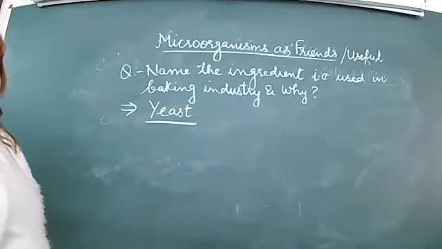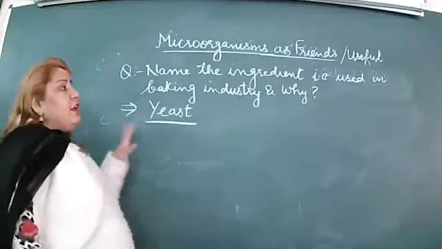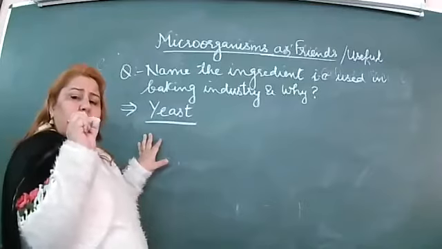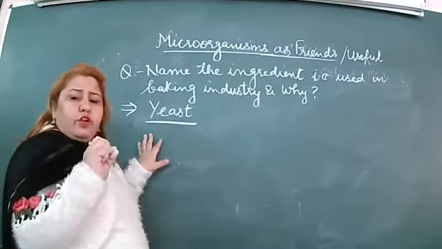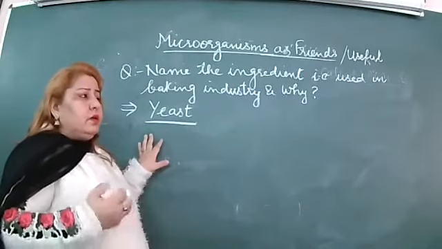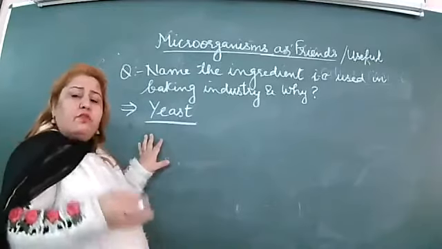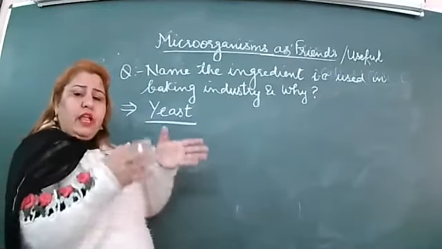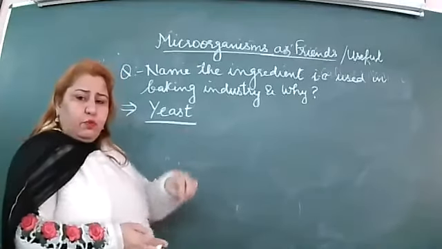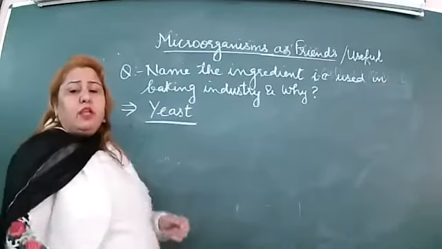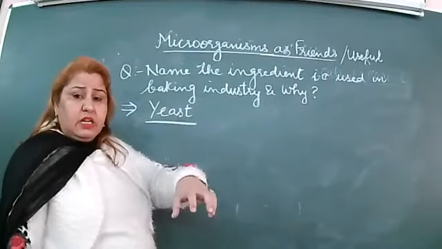Why is yeast used? Now the reason is why they are using yeast. Yeast are very small circular structures, small granules. Even when we want to make patties at home, we use yeast. For yeast, we take warm water, add a spoon of sugar to it, and then add yeast. Then it multiplies rapidly, and we can use it in making baturas also.